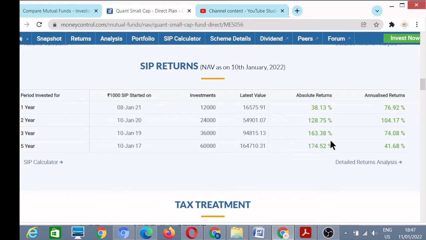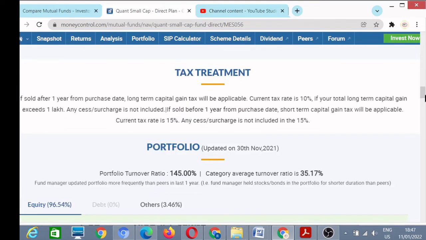SBI small cap has given very good returns when we take a horizon of the last 5 years. In the last 1 year, this fund has given better returns than SBI small cap fund. But both of these funds have given larger returns as compared to Nifty 50 when we compare for the last 5 years.